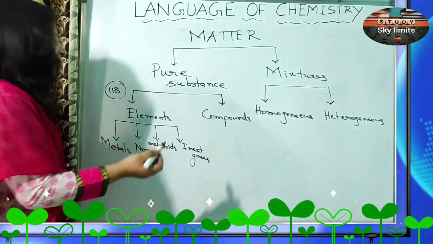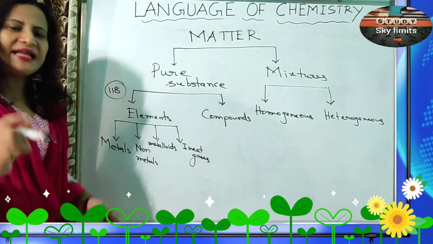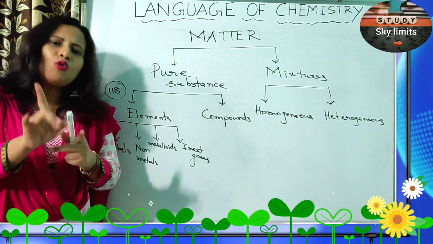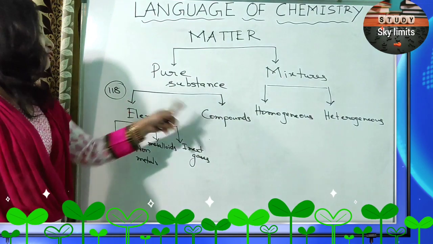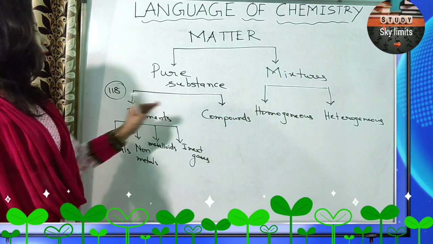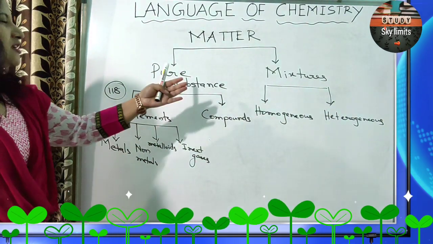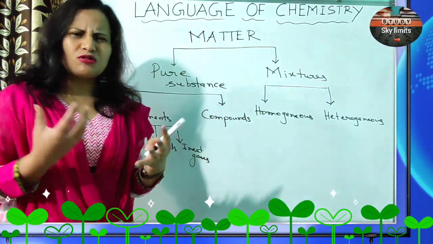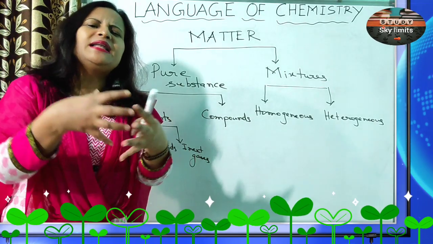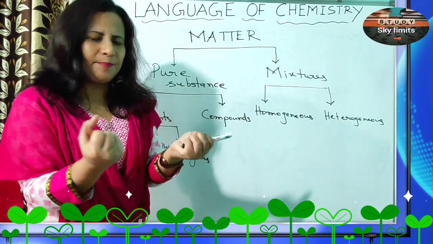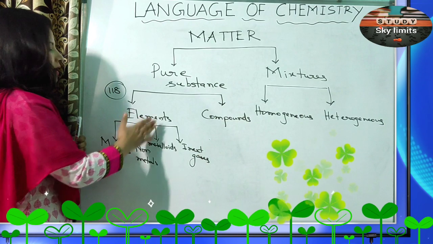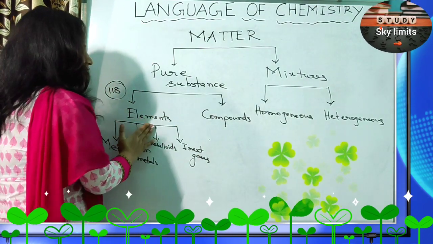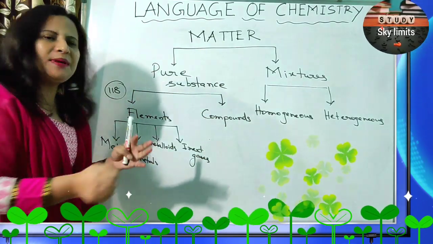Compounds are also pure substances, but they are made up of atoms of two or more kinds. When atoms of two or more kinds combine, they form a compound. But both of them are pure substances. And mixtures, as you know, are those in which the constituent substances are physically mixed and can be separated easily. But you cannot separate the constituents of a compound simply by a physical method.